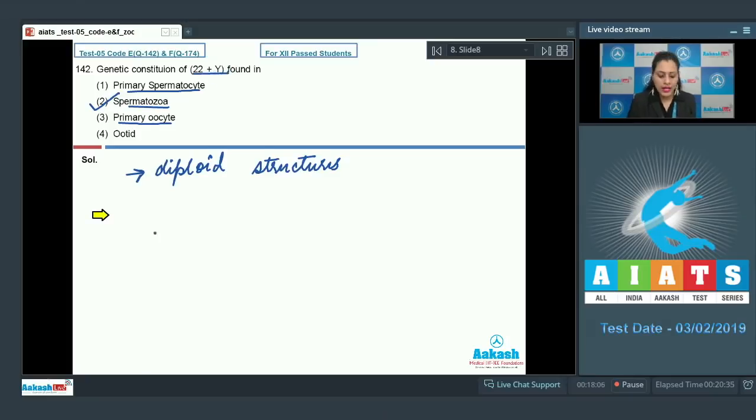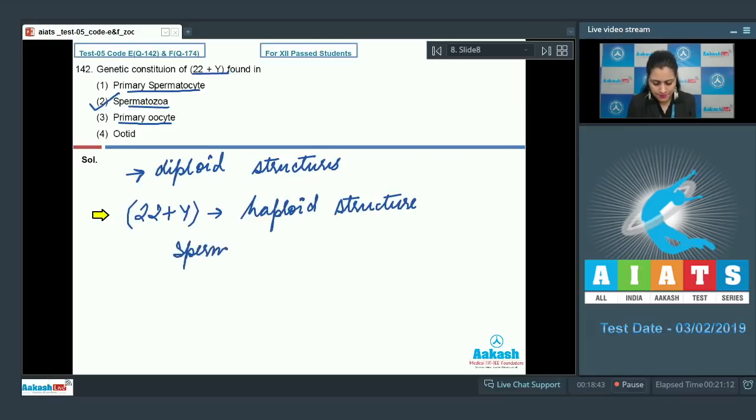But this 22 plus Y represents haploid structure, and which is what? Spermatozoa can be represented by 22 plus X or 22 plus Y.